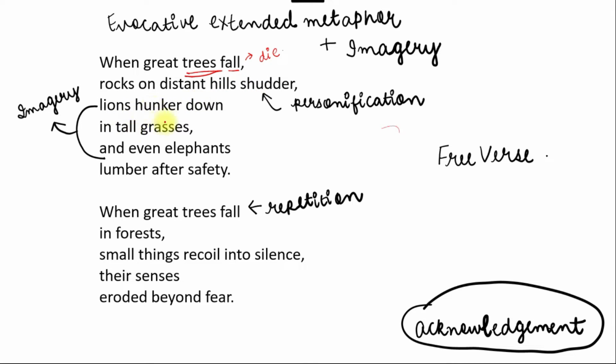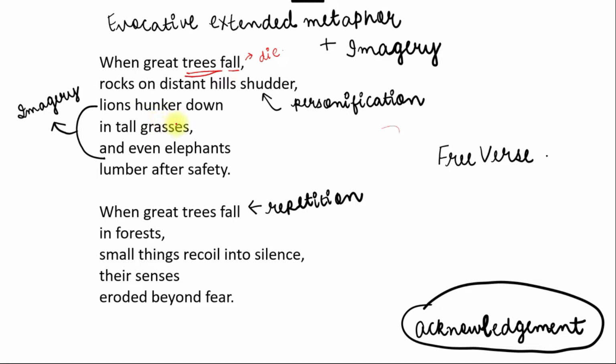Lions hunker down in tall grasses, and even elephants lumber after safety. So what are lions? Lions are considered to be very powerful and majestic animals. They are known to be brave, but even such animals conceal themselves in the grass.